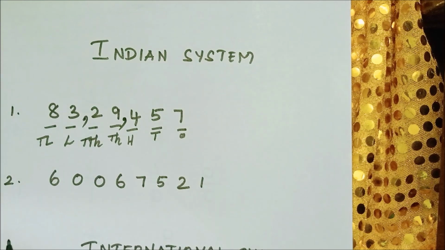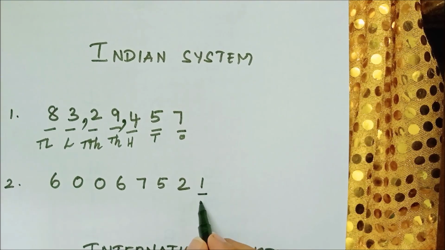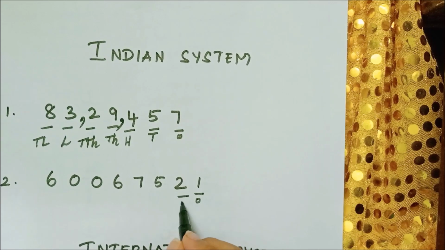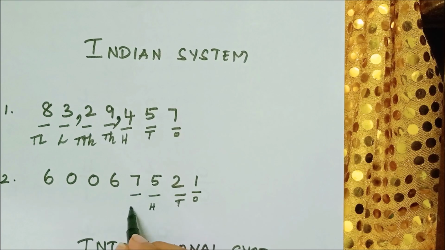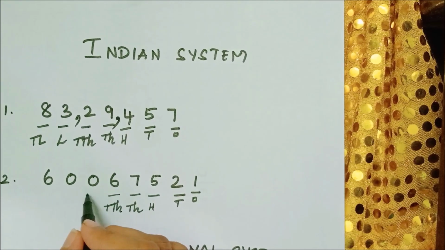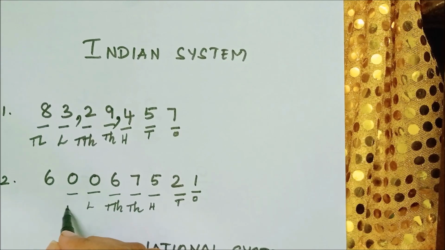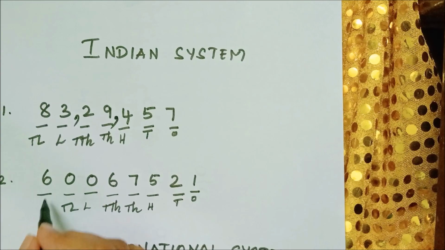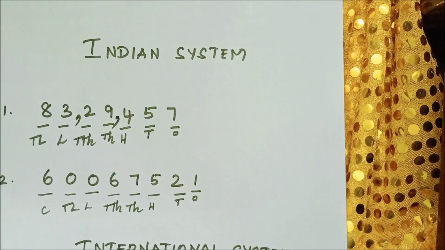Here they have given some numbers. Shall we start placing the numbers according to the place value? Start from ones place: ones, tens, 100, 1,000, 10,000, lakh, 10 lakh, crore. After 10 lakh you have crores.